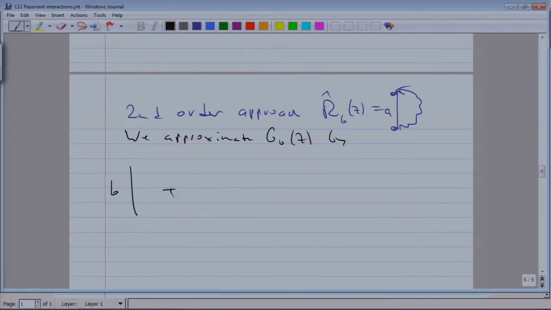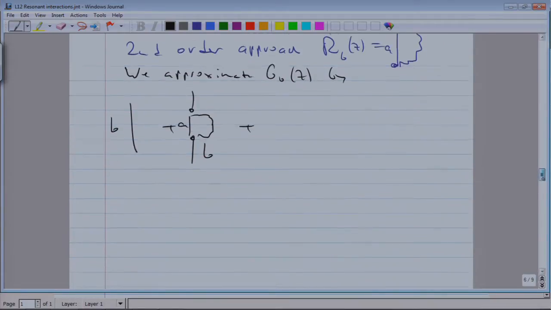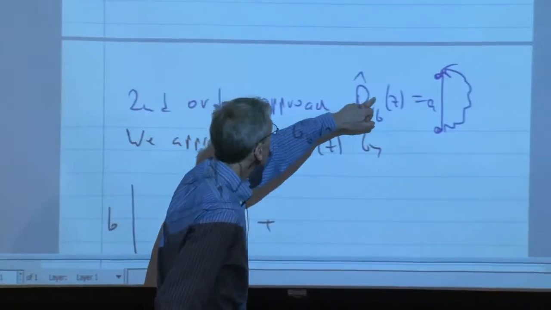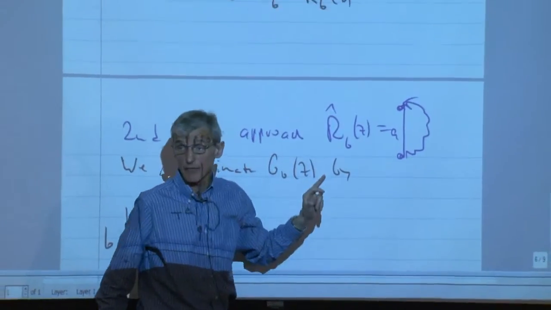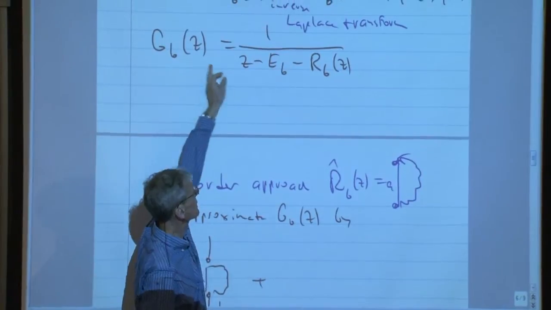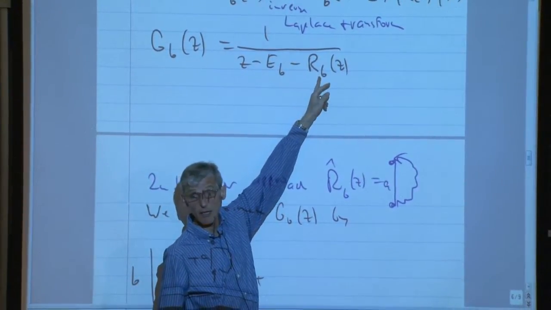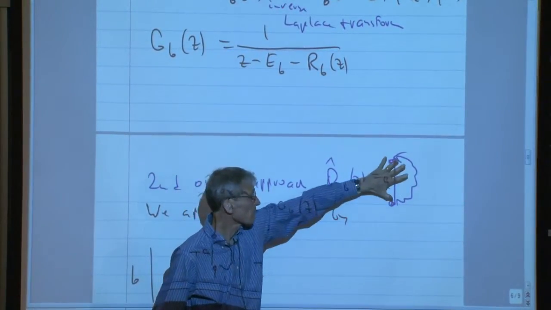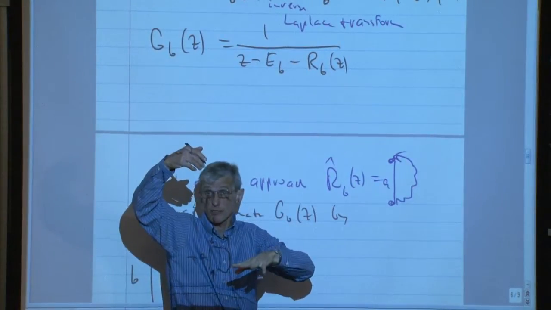But we are allowing now the state B to go through intermediate states A. And remember, since this appears in the denominator, that means for G, just make a Taylor expansion in R, it has this process to all orders.